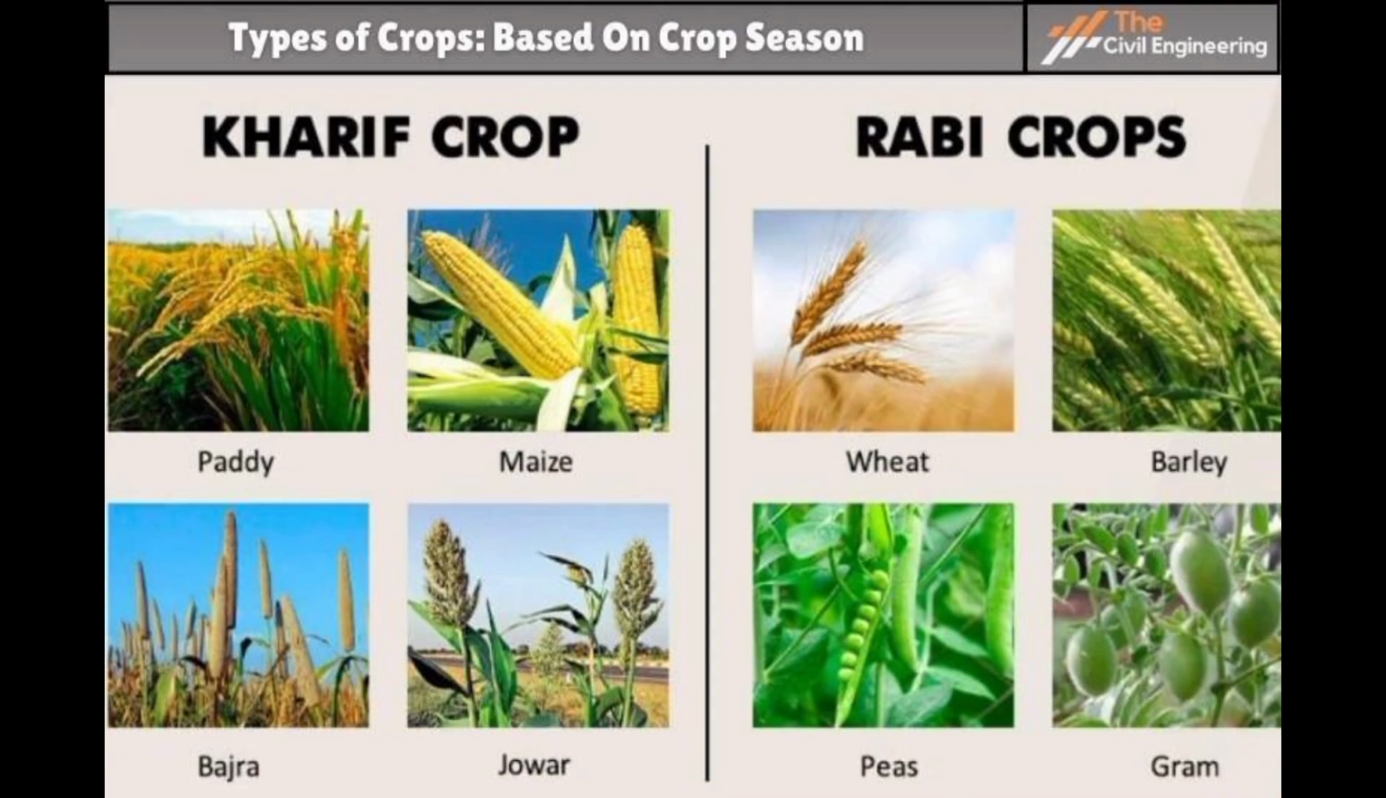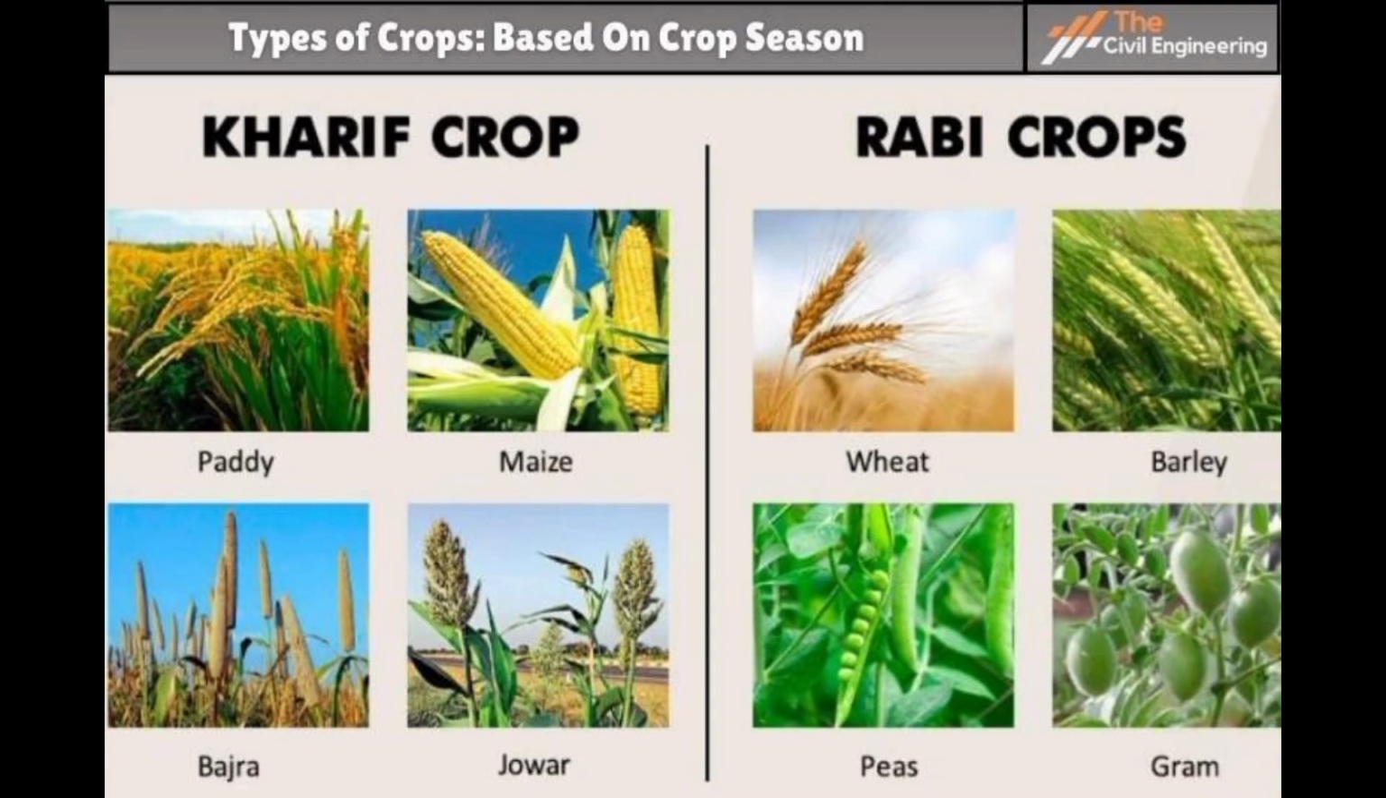What is meant by kharif crops? The crops that are grown in the rainy season. And what is meant by rabi crops? The rabi crops are the crops that are grown in the winter. In which duration are the kharif crops grown? The kharif crops are grown from June or July to September or October.